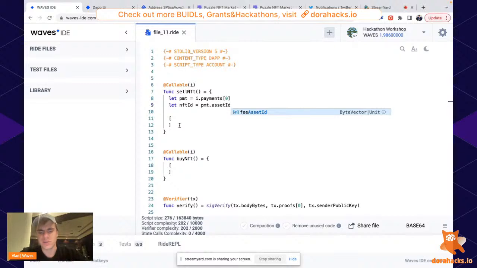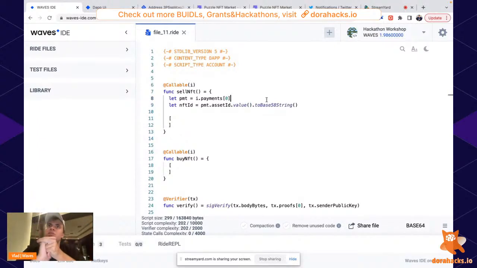We need to convert it to string, something like this. Yeah. Value needs to be written to make sure it's not a null, because if person attach zero payment, we need to have an error. You need to attach a payment. That's what value does, value function. Okay, now we have an NFT ID.